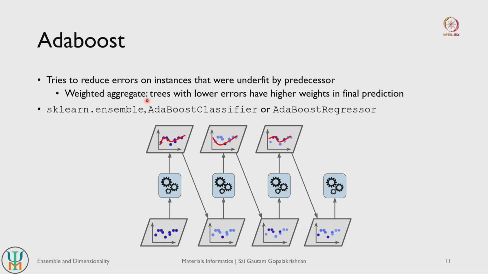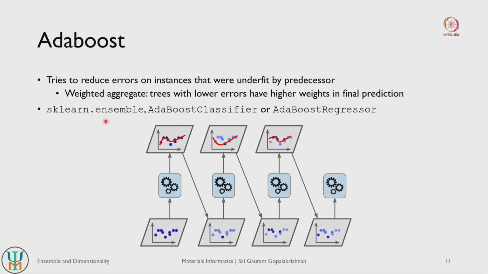So when you take the final weighted aggregate, trees or models with lower errors across all the data points generally have higher weights in the final prediction. This holds for a regression model, and for a classification model they have higher weights in the final classification as well.